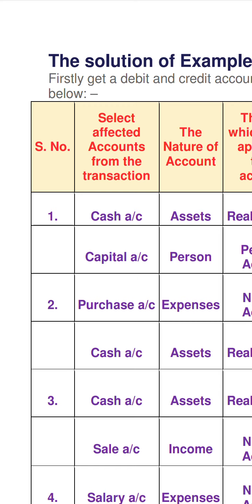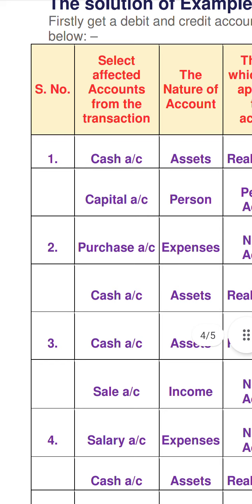So according to the golden rule, all expenses are debit, so purchase will be debit. Now whenever you purchase, your cash goes out. Whenever it goes out, in case of a real account, going out means it's a credit. Now check this.